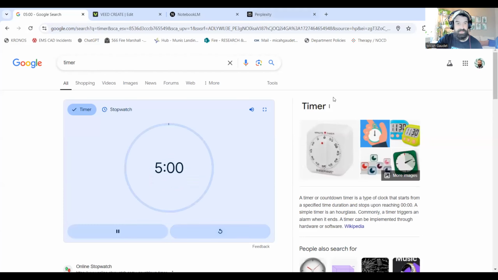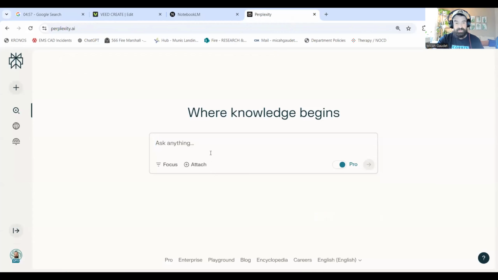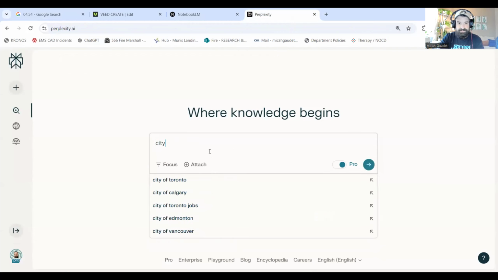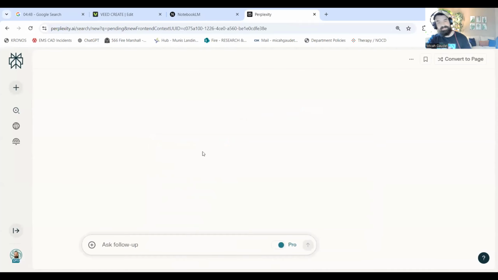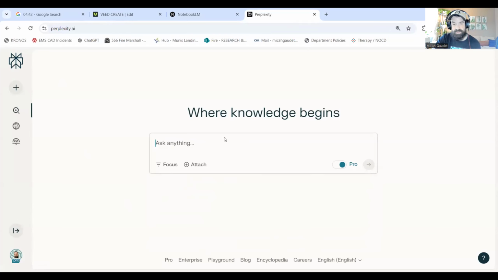All right. So let's go over here to Perplexity, and I'm looking for city AI policies and guidelines. Okay. Let's hit this here. Come on, Perplexity. Let's go fast. Let's see what we can do here. We're down to 15 seconds. It's going slow. I don't like this. I need it to go faster. City AI policies and guidelines.